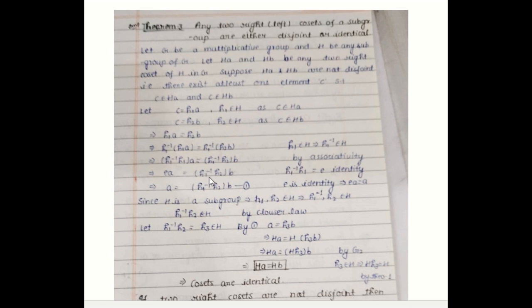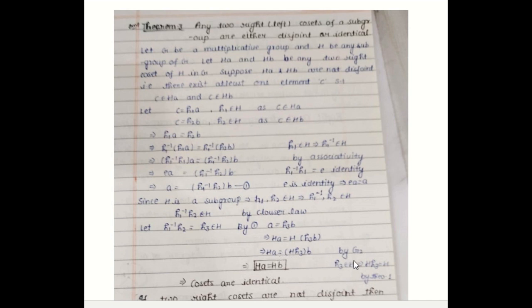Since H1 belongs to H, H1 inverse belongs to H. H2 belongs to H, so that implies H1 inverse into H2 is an element of H, since H is a subgroup. So this type of element, you can call it H3, belongs to H. So H3 will be in H. By equation 1 we have A belongs to H3B, and this implies HA is equal to H3B.